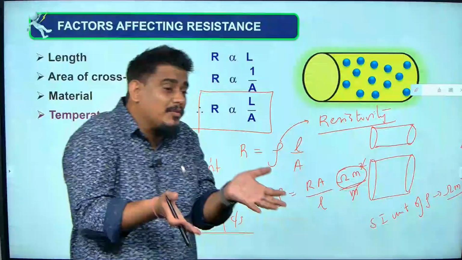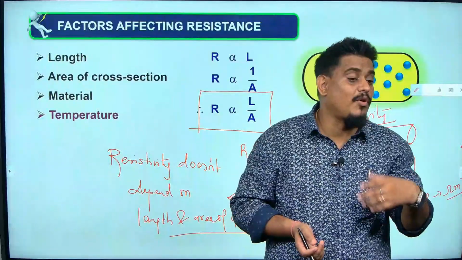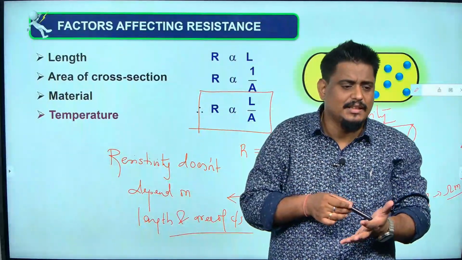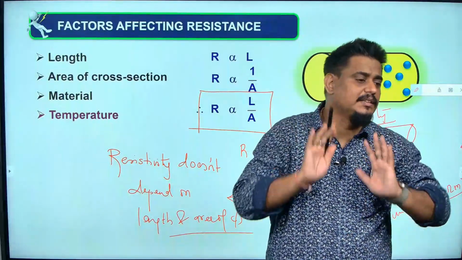So it does not matter what cross section or length you have. A single material will have a single resistivity value only.